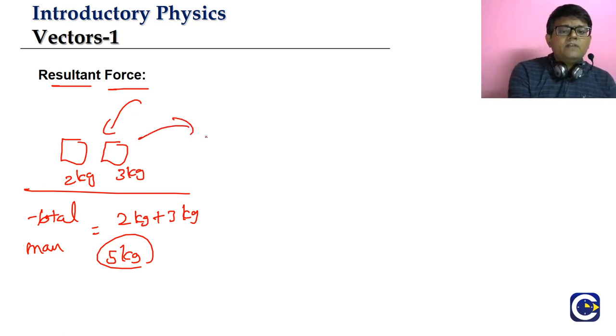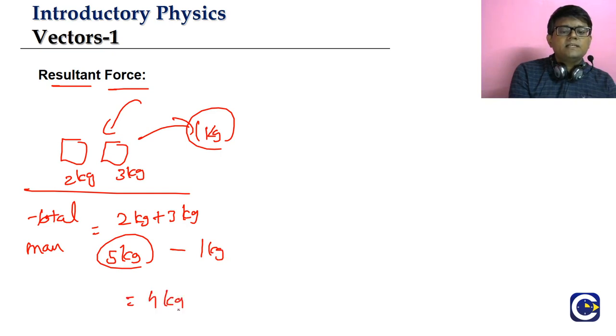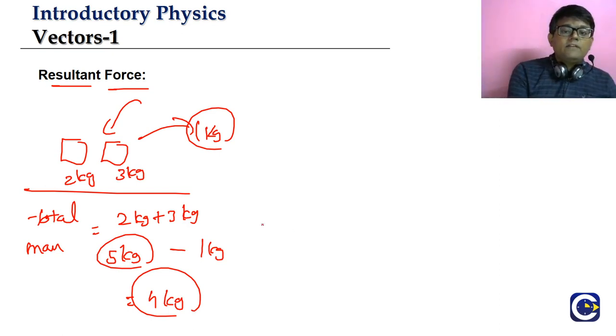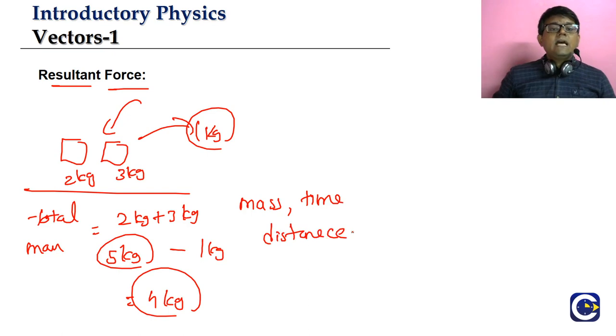இதுல இருந்து if we take out 1 kg, so 1 kg நம்ம எடுத்தா, then what is the remaining? So if you remove 1 kg from 5 kg, what is the remaining mass? It is going to be 4 kg. இதுதான் நான் சொன்னது simple algebraic operations. Like 2 plus 3 எவ்வளோ 5. 5 லேருந்து 1 எடுத்தா it will be what 4. So அந்த மாதிரி operations is what we can have with quantities like what mass, time, okay, அந்த மாதிரி distance இதெல்லாம், right? So all these quantities we can have the simple algebraic operations being satisfied.